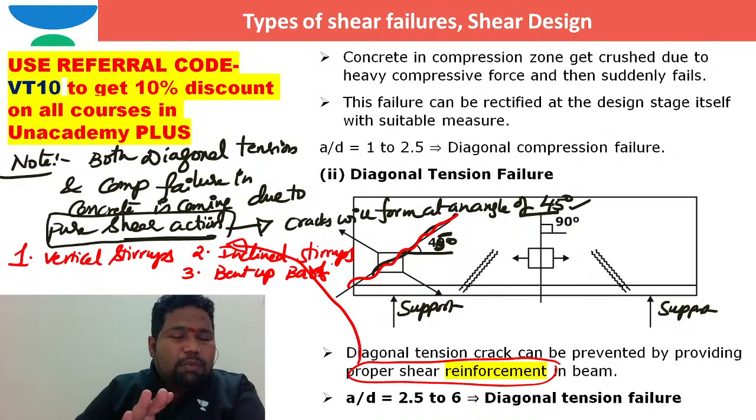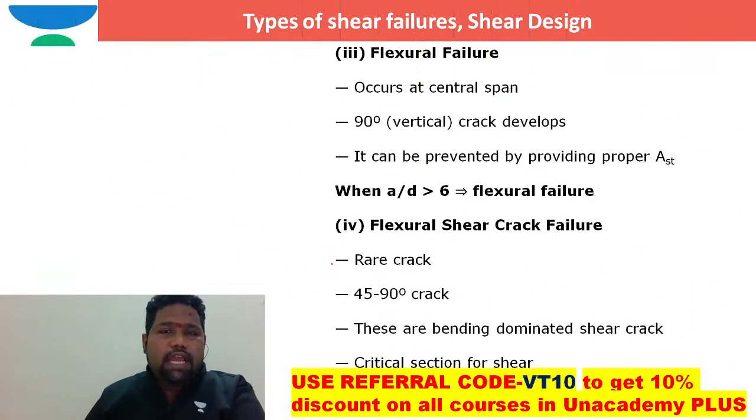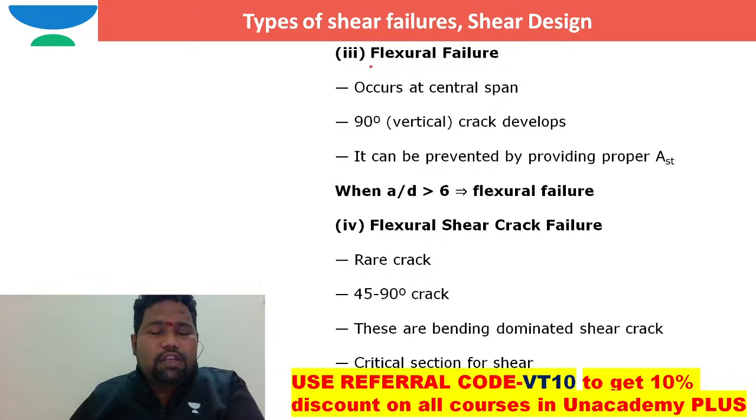456. We will talk about the stirrups and all the stuff by the time we are dealing with the design of shear reinforcement. We will tackle what is vertical stirrups, what is inclined stirrups. Out of these ones, which one is better and what is the reason. We will tackle even that one also. Don't worry. And some people will also say like, sir, what is the type of failure in beam that you